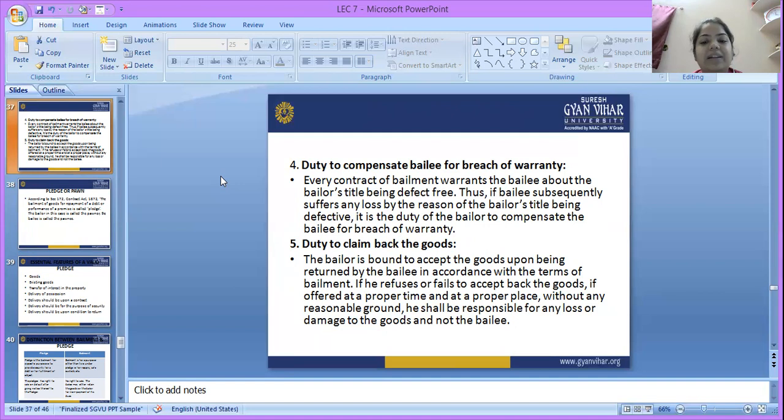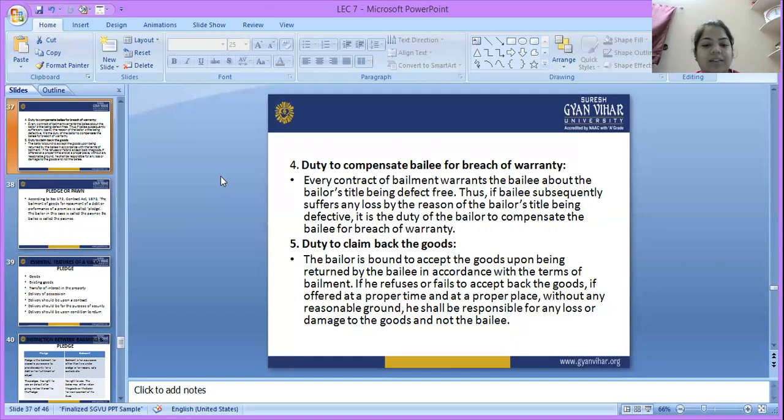Duty to compensate bailee for breach of warranty. Every contract of bailment warrants to the bailee that the bailor's title is defect free. That means for the specific purpose they are using it. Thus if the bailee subsequently suffers any loss by reason of the bailor's title being defective, it is the duty of the bailor to compensate the bailee for the breach of the warranty. If any warranty is breached by the bailor, the bailee has a right to compensation. The bailor is responsible to compensate the bailee for a breach of the warranty.